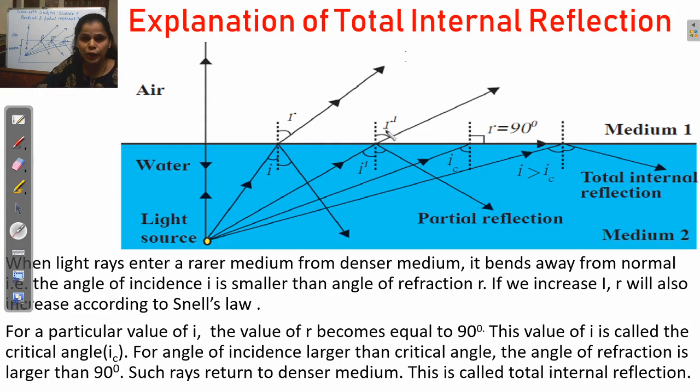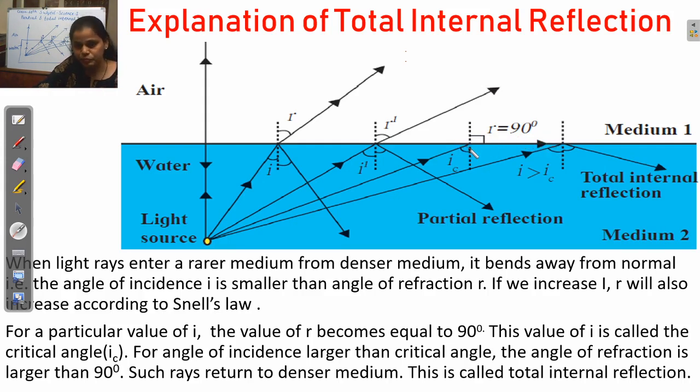Then if we increase the value of I, obviously the value of R will also increase, because this I1 is greater than I, so according to the law of refraction, this R1 is also greater than R. Again, when we increase I, at a particular point the value of R becomes 90 degrees.